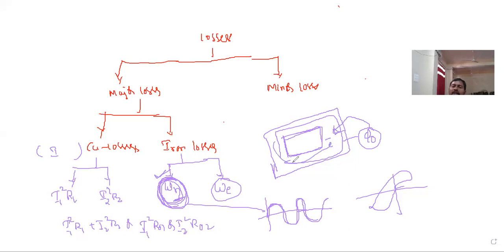That current is nothing but eddy currents. These eddy current losses will take place inside the core of the transformer.